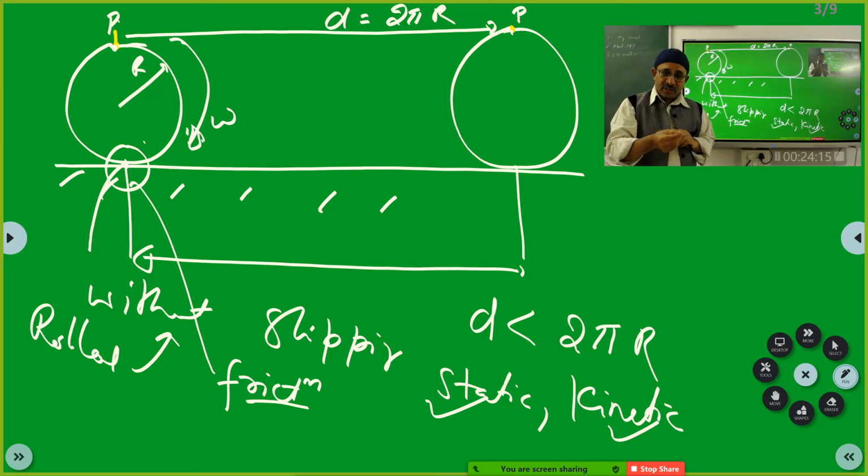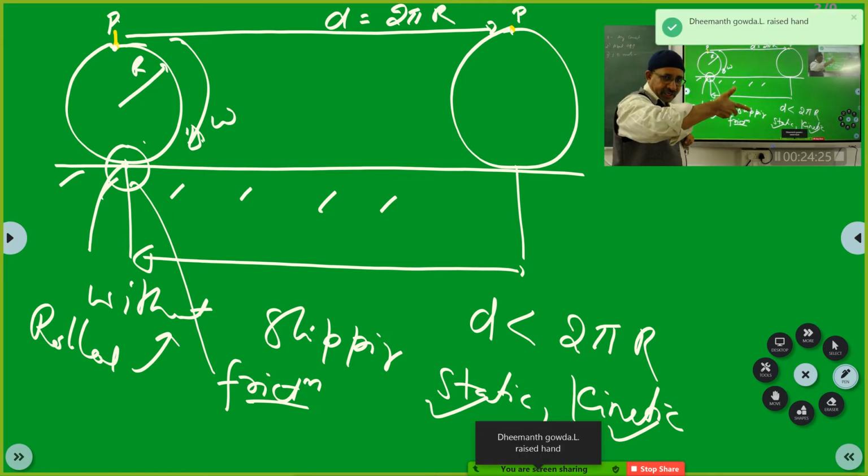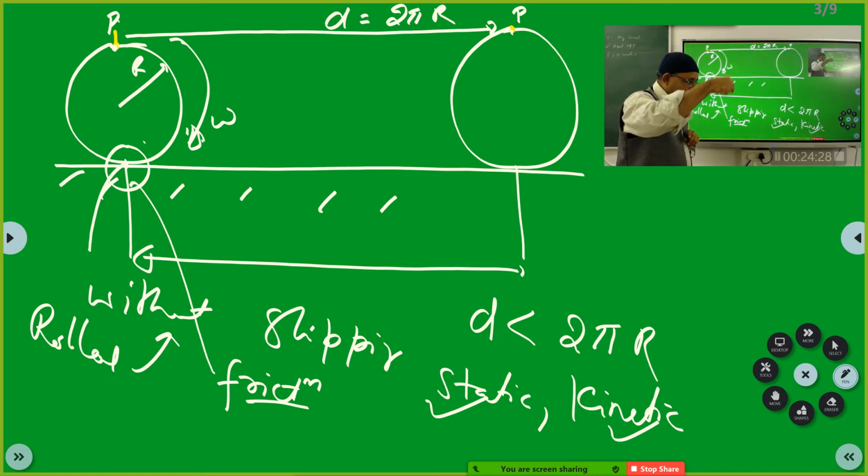Supposing the point had remained in contact for t plus delta t, and the wheel is rotating, and for t plus delta t the point was in contact, then you say it is slipping. Here at t plus delta t the point is not in contact.